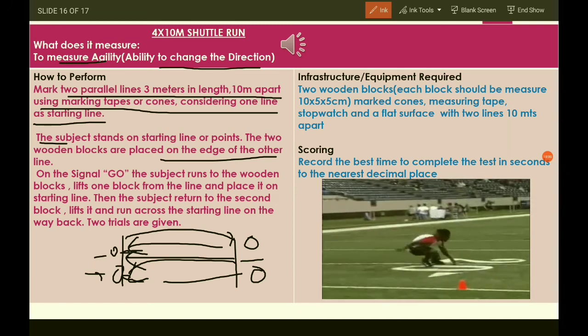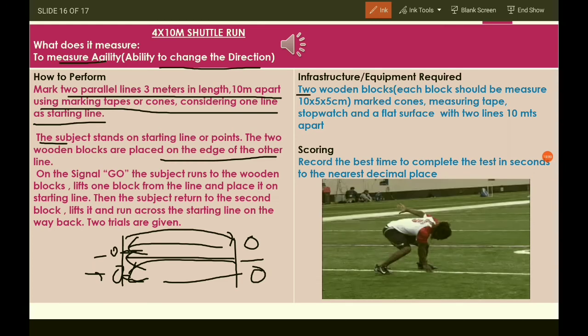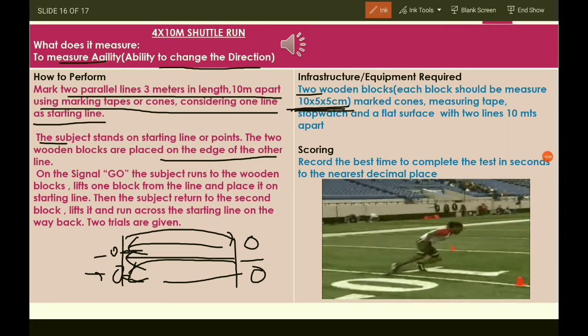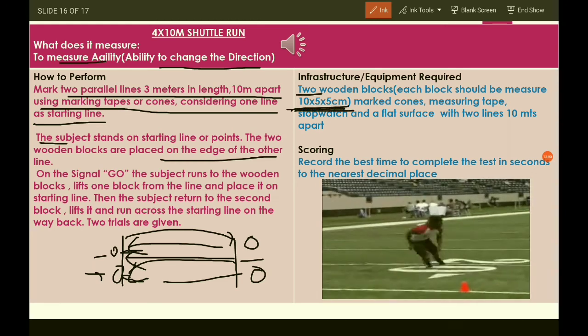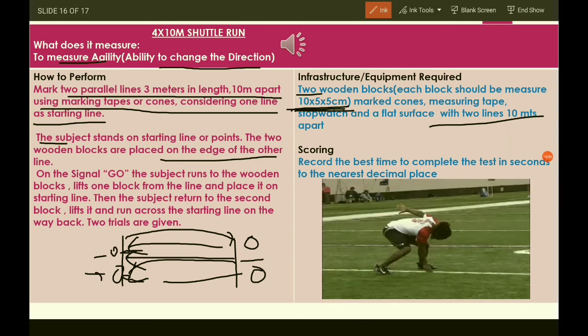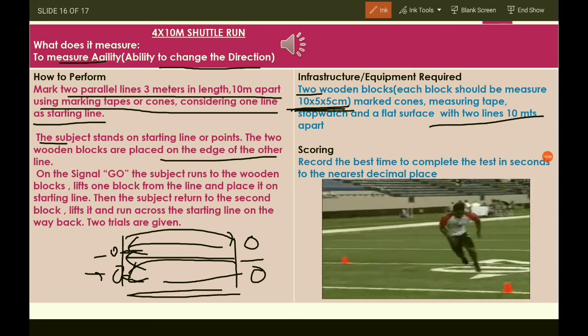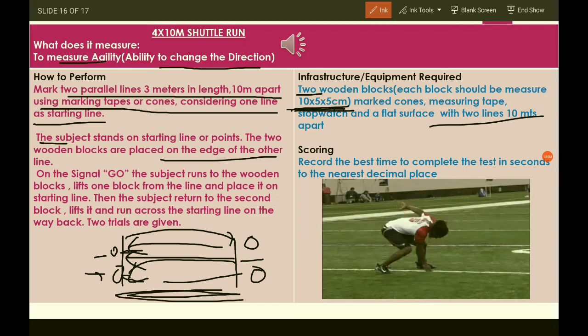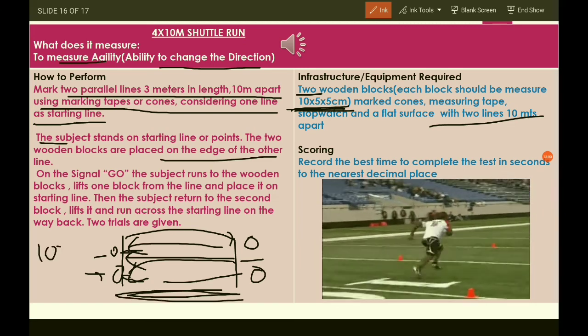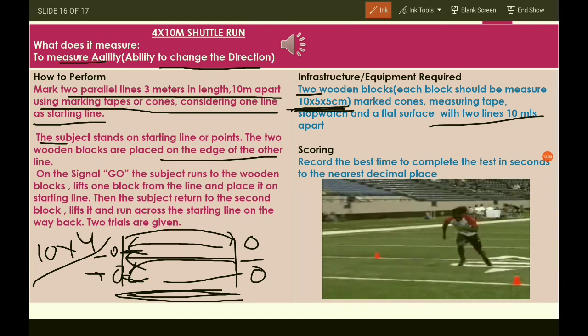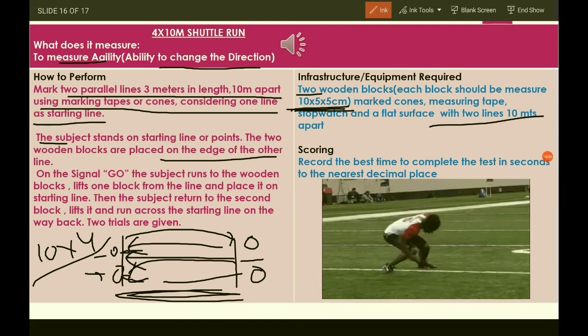And what was the equipment? As you have seen, we need two wooden blocks and just an area of 10 meters, right? Because it's 4 into 10, it means he has to cover the 10 meters of distance 4 times. That is go and come back, go and come back. So it makes it about 40 meters.